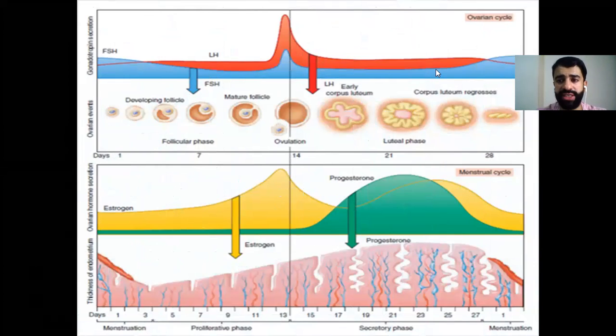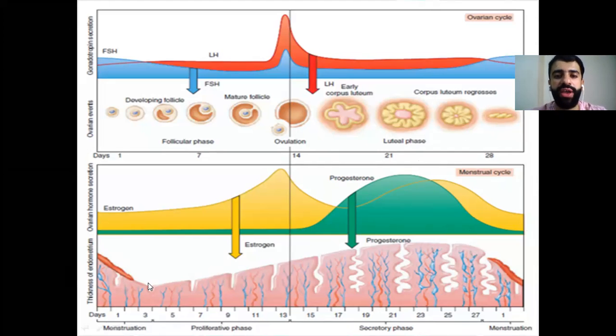So this figure is also showing what I have explained before. In the ovarian cycle, we have the follicular and the luteal phase. In the uterine cycle, we have menstruation, the proliferative phase before ovulation, day 14, where we have the rupture of the Graafian follicle, and the secretory phase, where the thickness is at its maximum, thickening of the endometrium due to the effect of estrogen and progesterone secreted by the corpus luteum. When the corpus luteum degenerates, the level of estrogen and progesterone will decrease, and then the thickness of the endometrium will decrease, and the spiral blood vessels will be exposed.